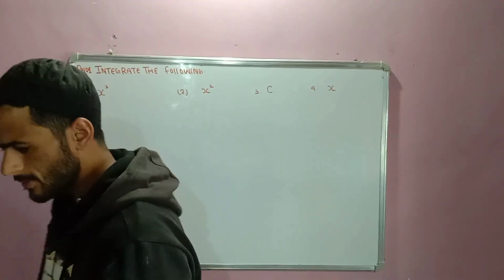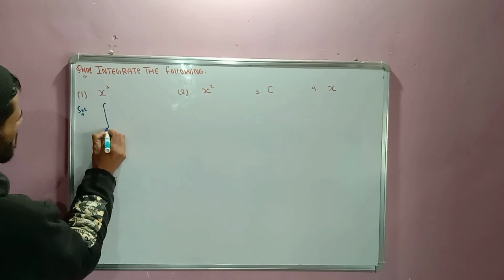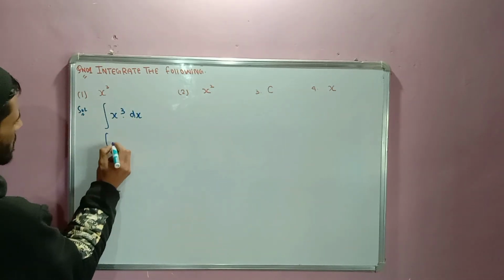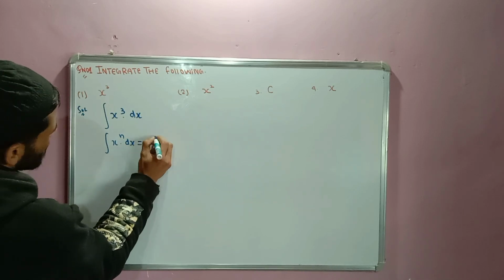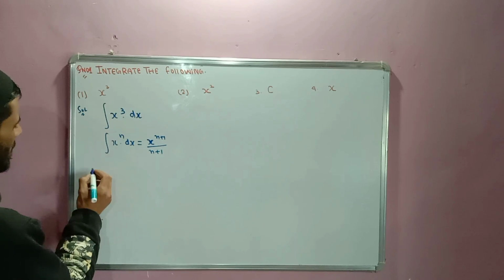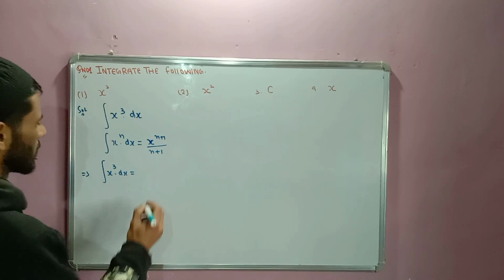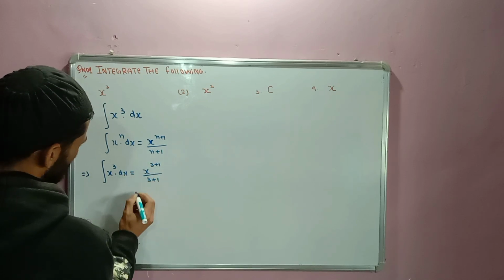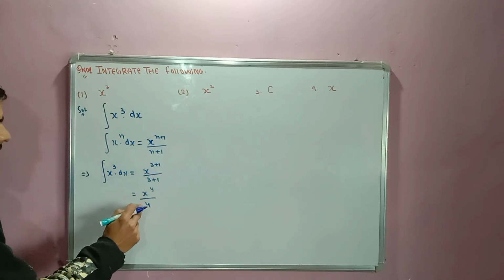Integrate the following terms. So here we integrate them. First, x cube, that is the integration of x cube into dx. So the formula is x power n into dx is equal to x power n plus 1 divided by n plus 1. So here we integrate: x cube into dx is equal to x power 3 plus 1 divided by 3 plus 1, which is x power 4 divided by 4.